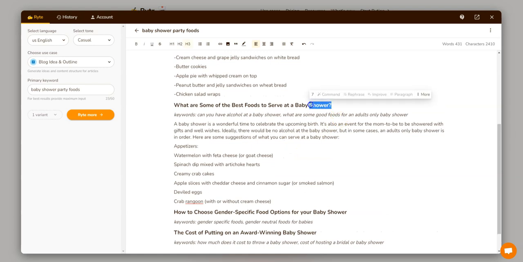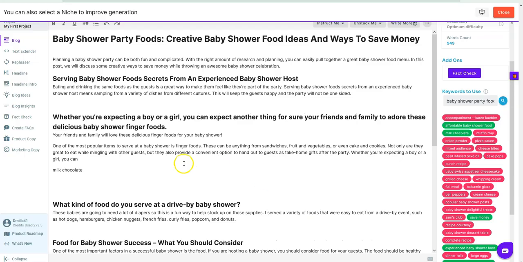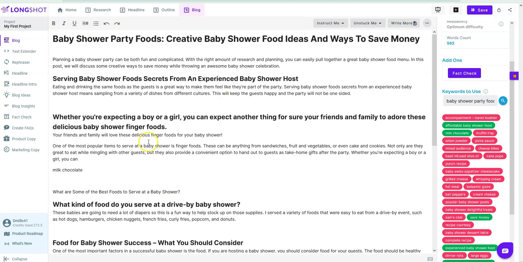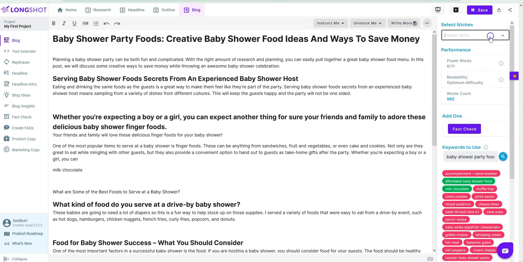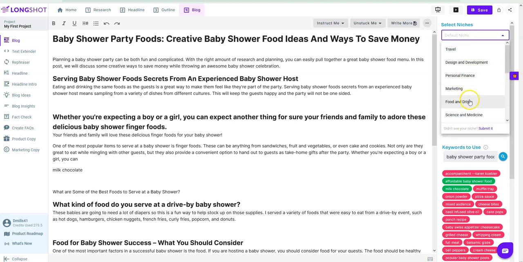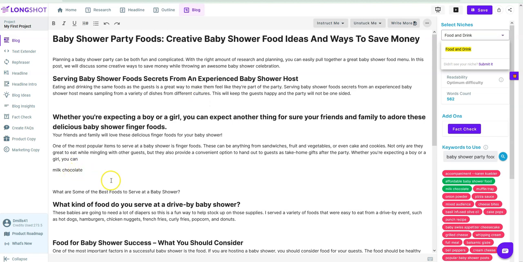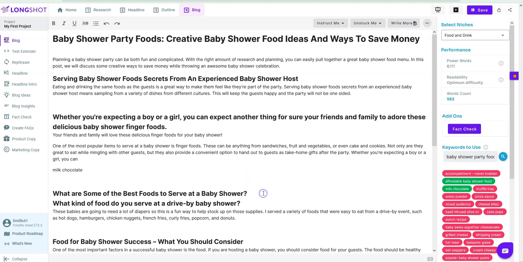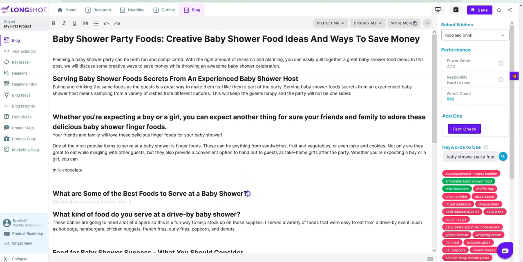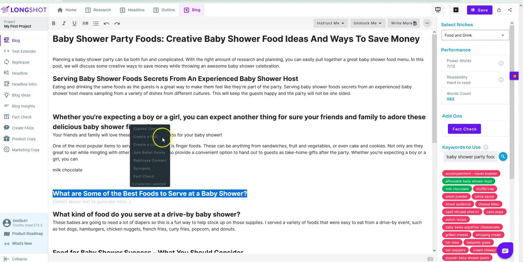What are some best foods to serve at a baby shower? I do want to copy that and go back into Rytr real fast, and I'm going to put this in right here. And then I'm going to come up here. You can select a niche to improve generation, so we will go up here and select something close. I guess food and drink might be good. And then I'm going to come over here and we're going to make this an H2 right there and then do a space. Okay, so now let's see what this one does.